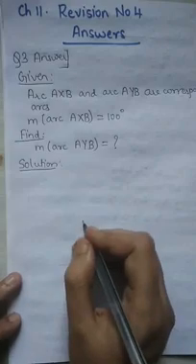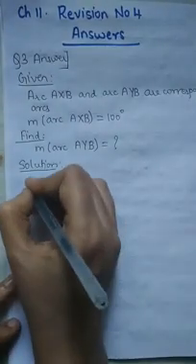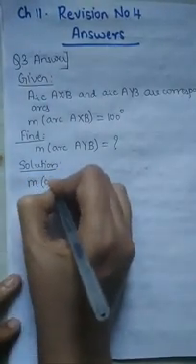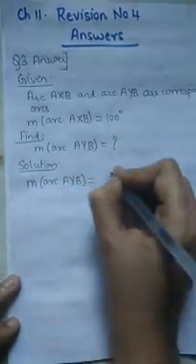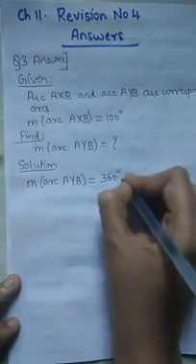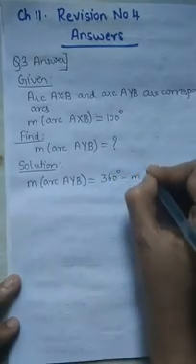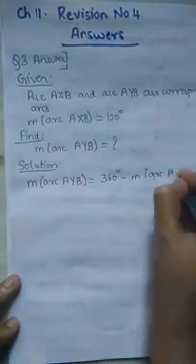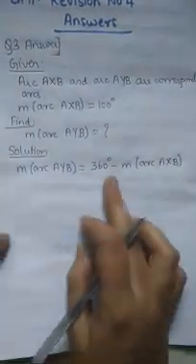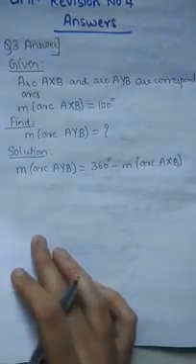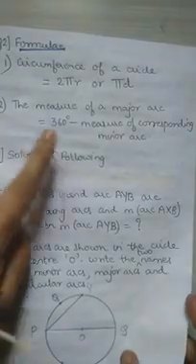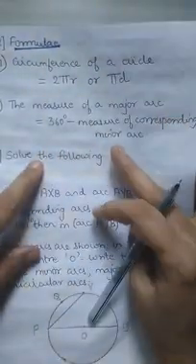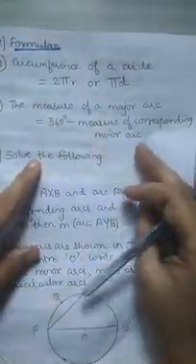What will be the solution? Can you all tell me? Yes, you will write major arc AYB is equal to 360 degree minus major arc AXB. Why is this so, girls? It's because of the formula. If the measure of a major arc is equal to 360 minus the measure of a minor arc.